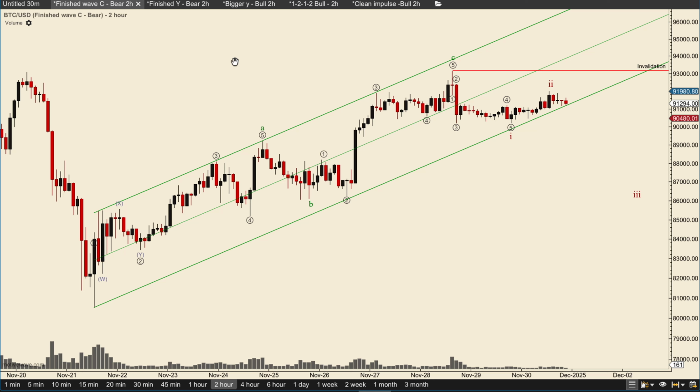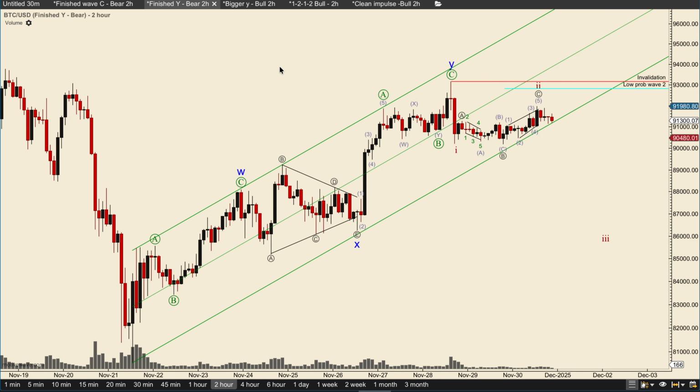So what has the highest probability? Well, if we look here at the bearish scenarios, if you were thorough with my analysis and looked closely, you can see that I counted this a little bit differently here. 1, 2, 3, 4, 5 into wave 1, and I counted this as a wave 1, 2, 3, 4, 5 here in a wave 1. This is just to show you that it's possible to count this in different ways.